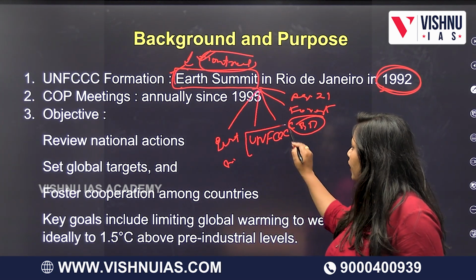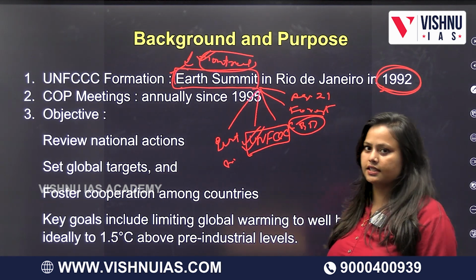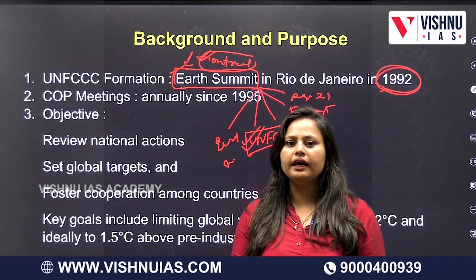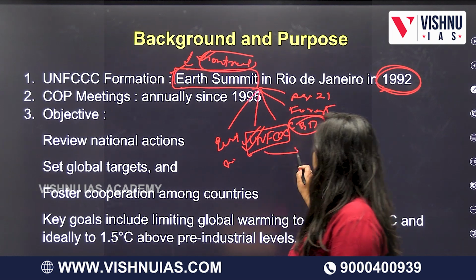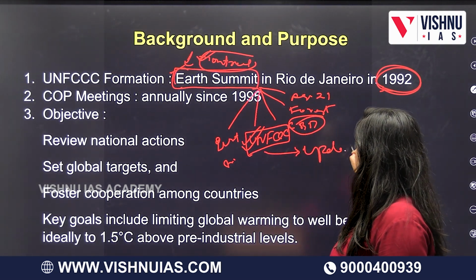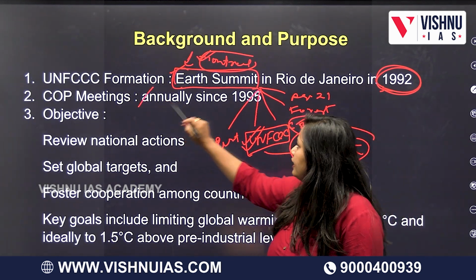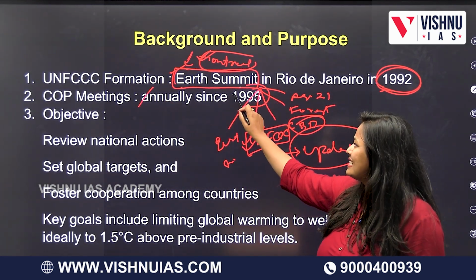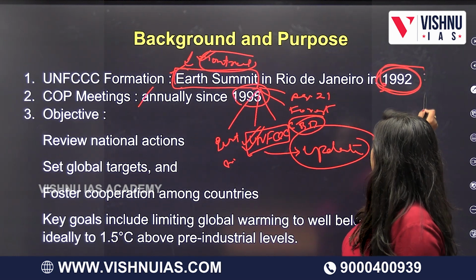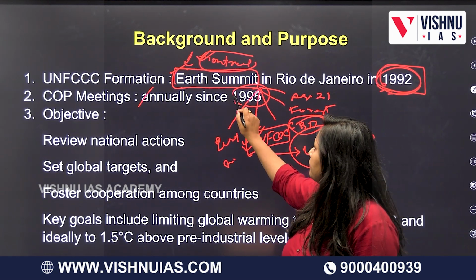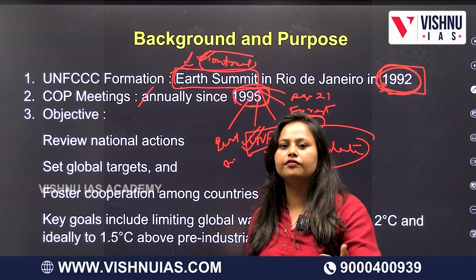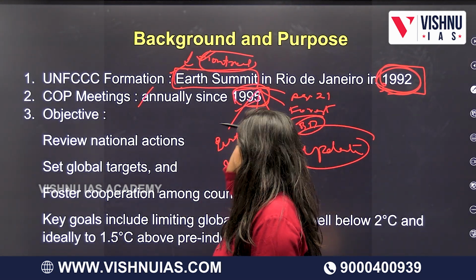So one such body is UNFCCC, whose upcoming event's outcomes we will update later, after the event is done. They meet annually since 1995. Though it commenced in 1992, they started this conference from 1995.